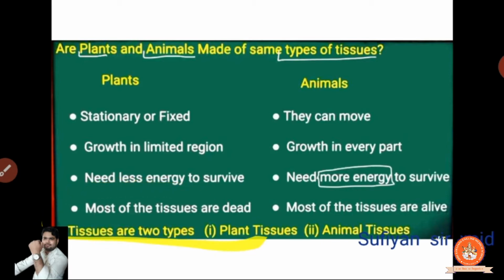Most of the tissues are dead. When we observe the trees, most of the tissues are dead. Which are they? What is that? That we will study, because this is a surprising and amazing thing. Clear? Now, in the human body, in each and every tissue, most of the tissues are alive.